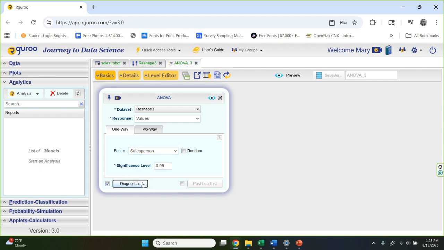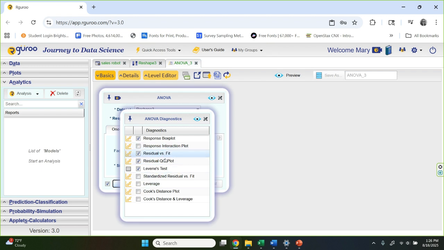Actually, diagnostics, I'm going to click down there and see what's there. I think I can choose a box plot. I think that's what I want to choose here. Remove these other ones. I want to see a box plot. I like to look at a visual of our data as well as the statistical results.